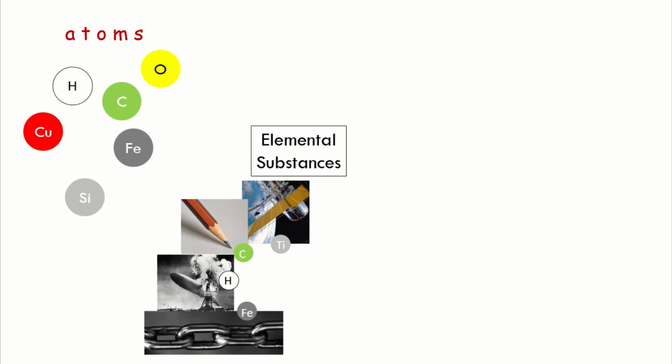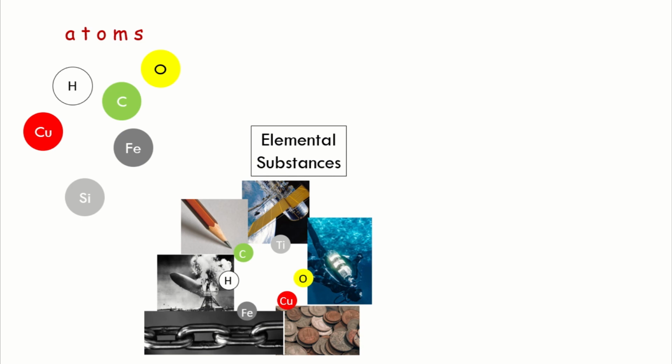Fe, or iron, is also an elemental substance. Copper, which is used in coins and denominations, is also an elemental substance. And oxygen gas is also called an elemental substance. All of these substances are made up only of one kind of atom.